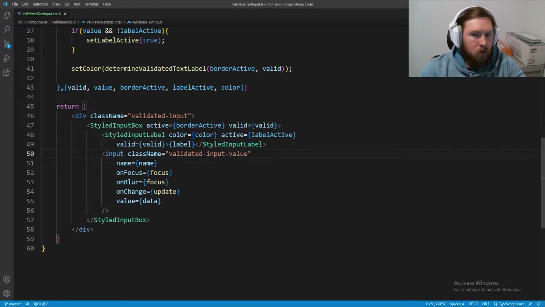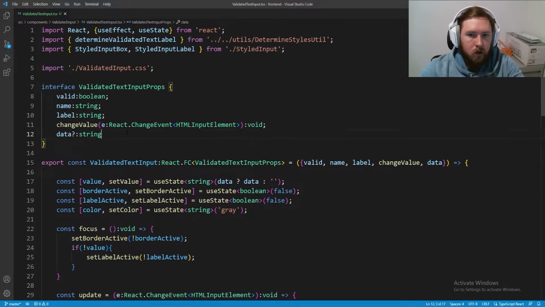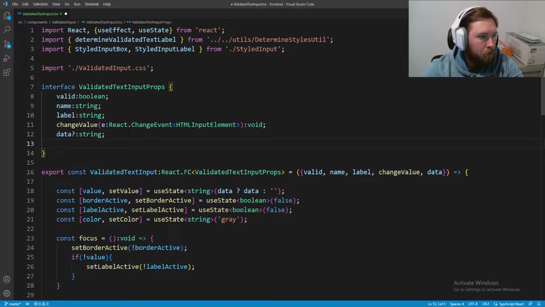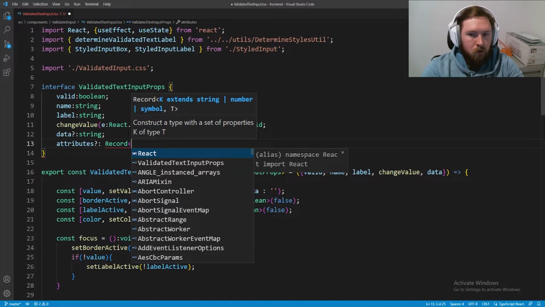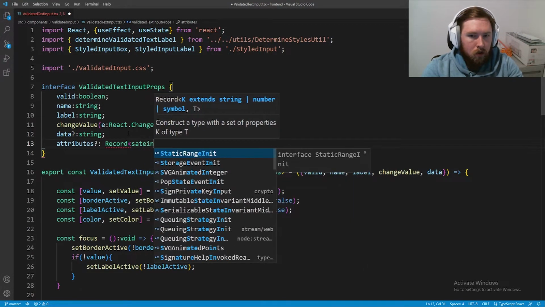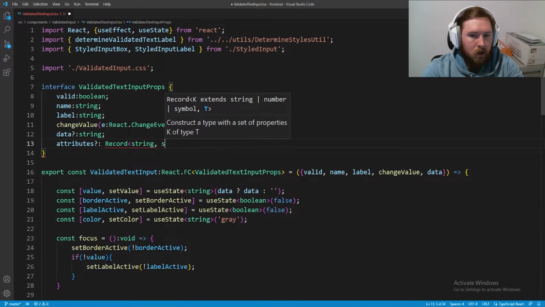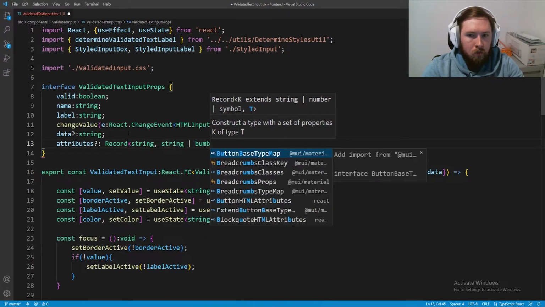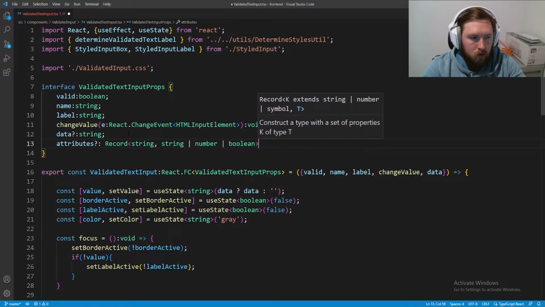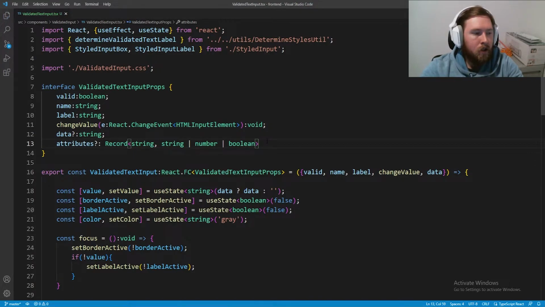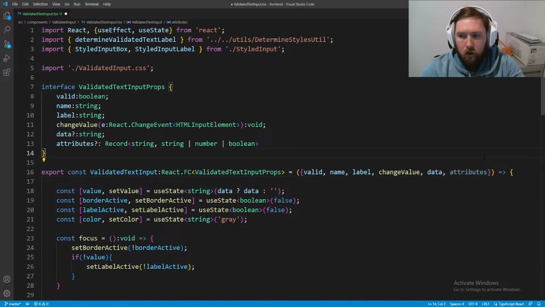Now what we're going to do is go up to our props, and we need to add something else to our validated input props called attributes. So this one is a little bit strange. It's going to be an optional thing called a record. So this is going to be able to act as an object. It's going to take in a string as a name, and it can be a string, a number, or a boolean. So essentially what this is going to allow us to do is pass in objects as a prop. Let's go ahead and add in the attributes here, like that.